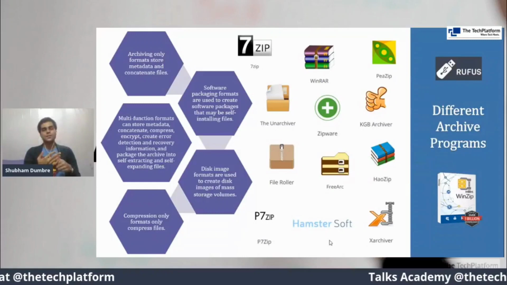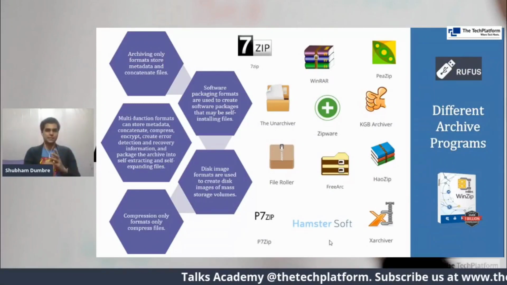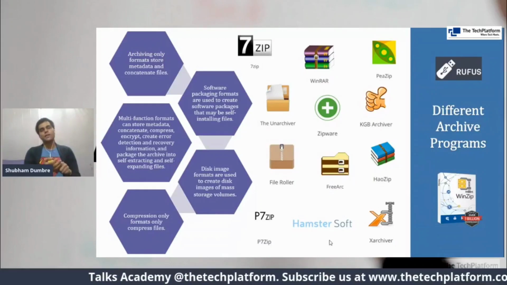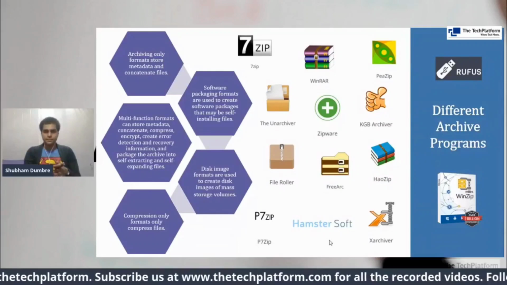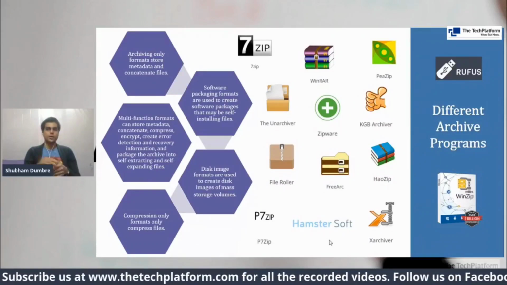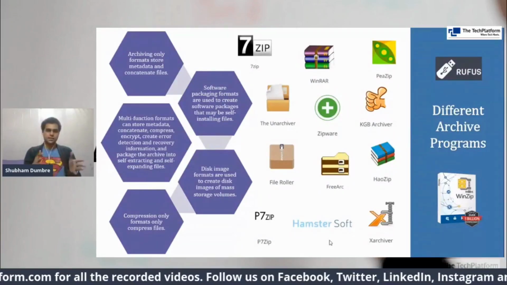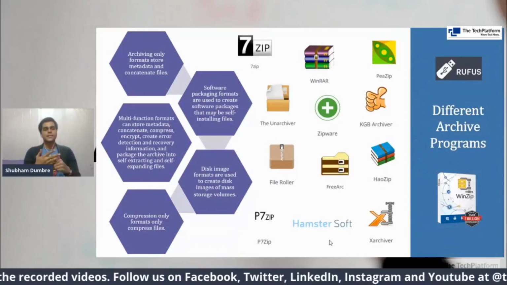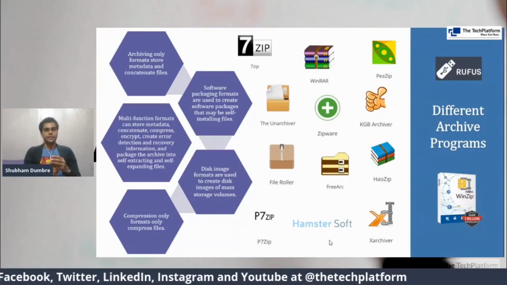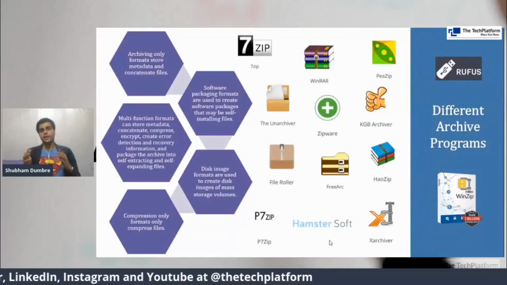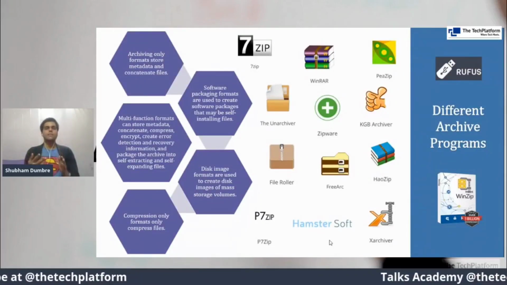Then disk image formats are used to create disk images and store volumes. A very good example of a disk image is ISO files. Compression only formats compress files only. So with compression only, you might have seen there are different sizes depending upon the ratio and the amount of data that we store. And multifunction formats can store metadata, concatenate, compress, encrypt, create error detection and recovery information, and package archives into self-extracting files. So this whole function says that there are multifunction formats.